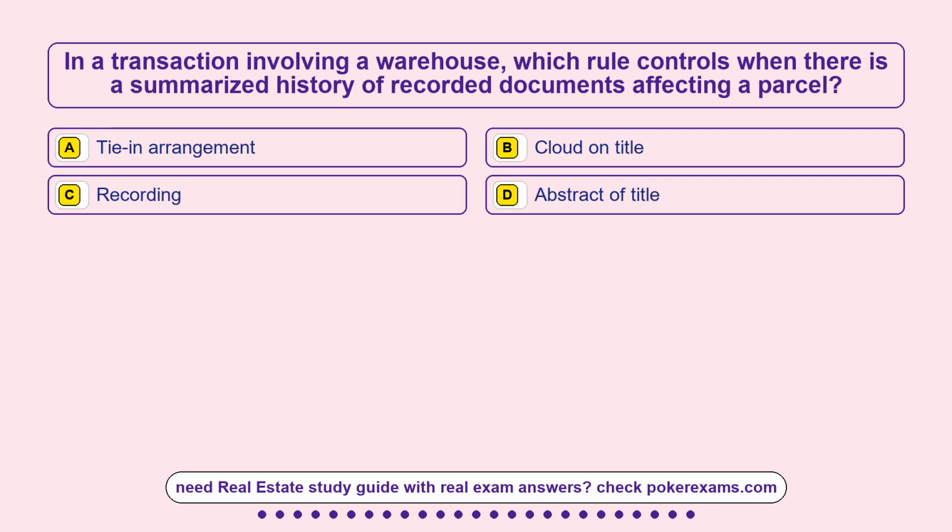Question 8. In a transaction involving a warehouse, which rule controls when there is a summarized history of recorded documents affecting a parcel? Option A, a time-in arrangement. Option B, cloud on title. Option C, recording.